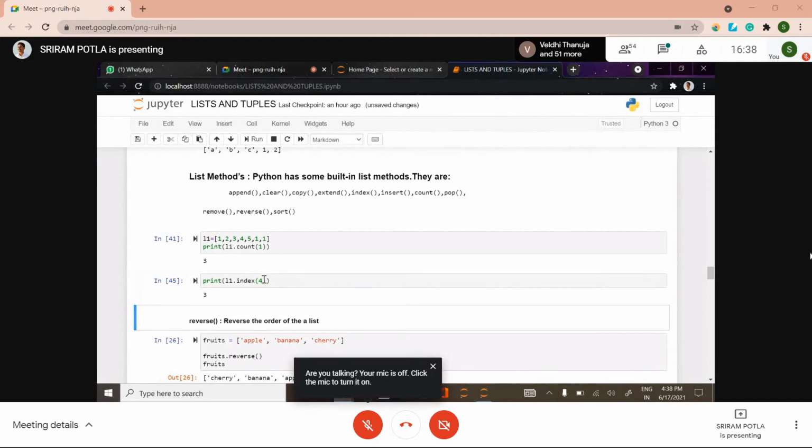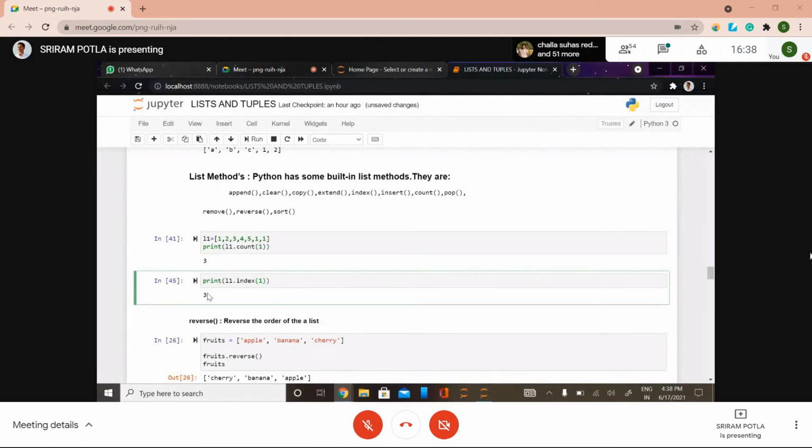So see here, if we give 1, what will be the output here? If I give the value as 1, what will be the output? 0, it's 0 only, because it will output the index. So see here, we have got 0.